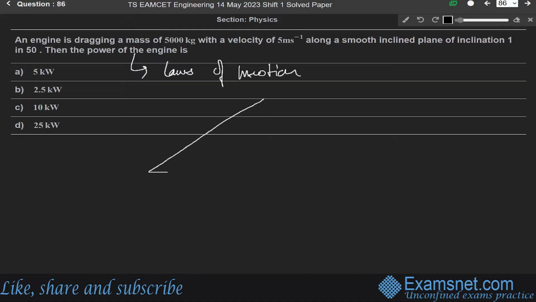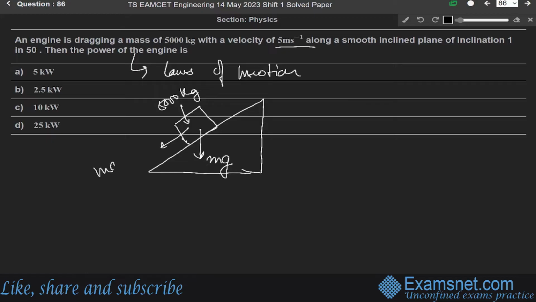Now we are given an inclined plane. Let us say this is an inclined plane, and according to the question, an engine is dragging a mass of 5,000 kg along a smooth inclined plane with a velocity of 5 meter per second. The downward force will be mass into gravity g, and here we write mg sine theta. Let us say this angle is theta. So we have to find the power of the engine.